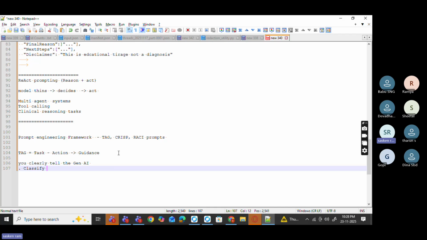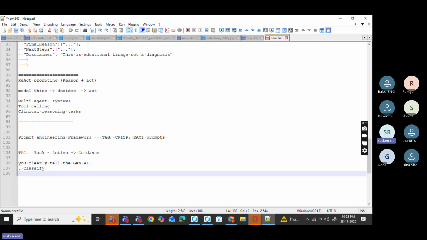I gave you assignments also. Only one person completed, Darshini. How about others? That one was related to classify. So we have seen more examples related to classification, like refund or replacement or information. That falls under the classify category.